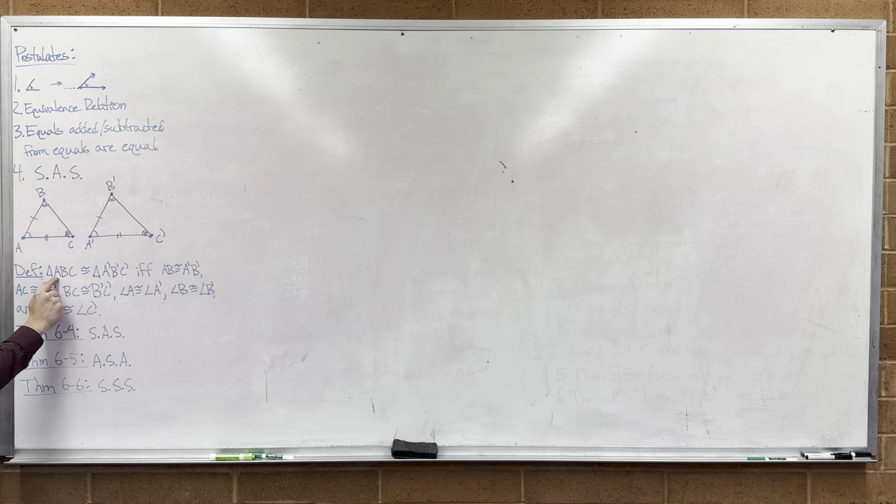And now we are getting to some of our basic side angle side theorem, or some of our basic congruency theorems that you've come across before. So the first one, Theorem 6.4, this is our side angle side for saying that two triangles are congruent. This postulate, the side angle side postulate, does not say two triangles are congruent. Notice it never said anything about BC related to B prime C prime. This theorem is going to say if you have this picture, it turns out that this side is the same as this side as well. That's what Theorem 6.4 is going to be. Make sense? So let's prove Theorem 6.4.